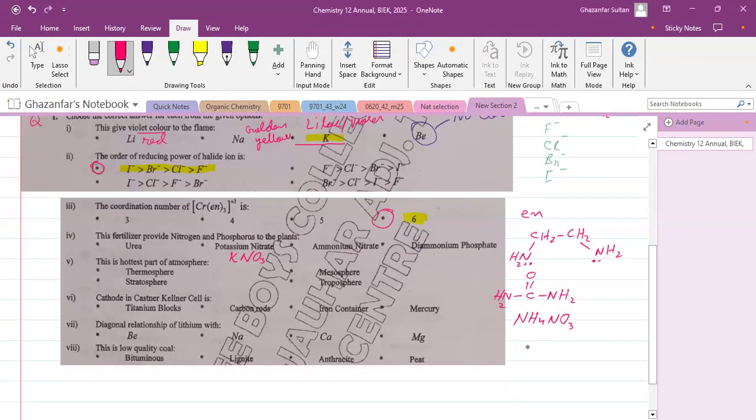But the diammonium phosphate is this molecule, 2 ammonium and phosphate. So this diammonium phosphate has phosphorus as well as nitrogen. So this is the correct option. Diammonium phosphate is the correct option.